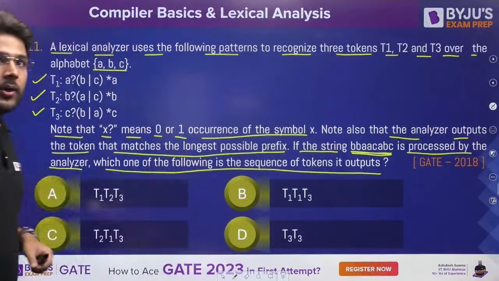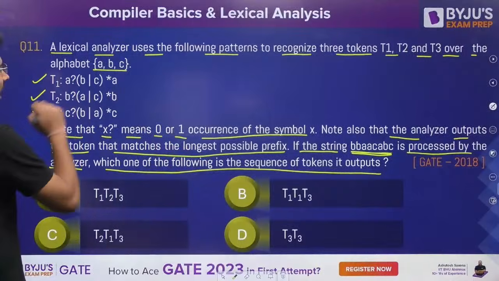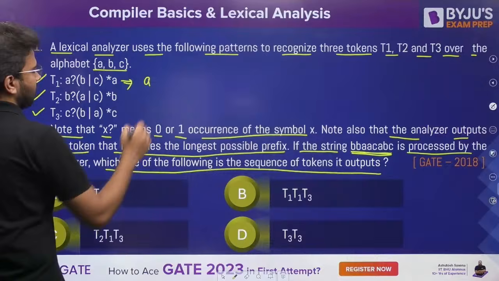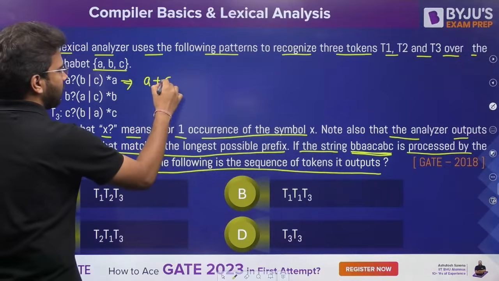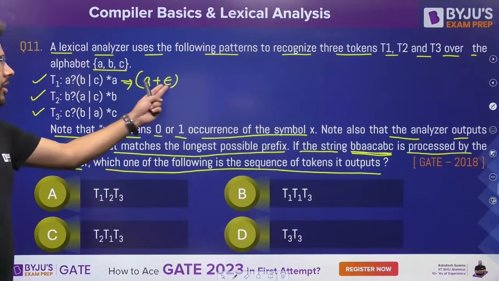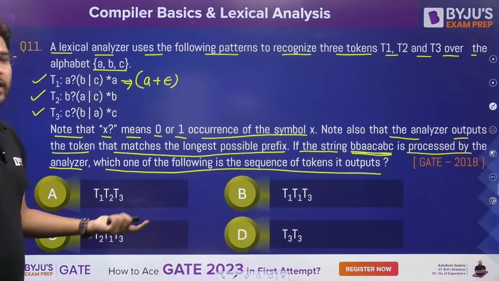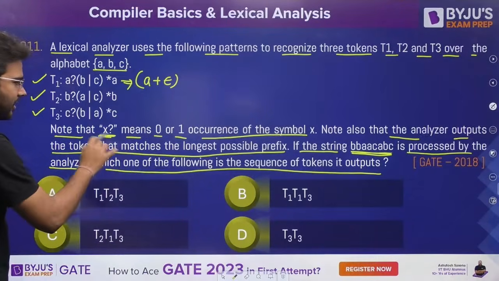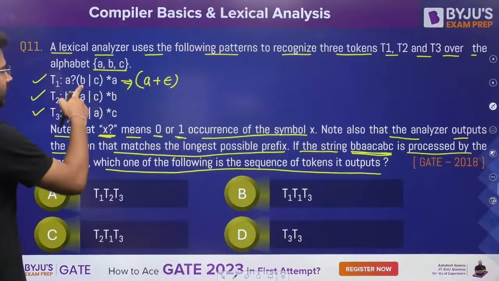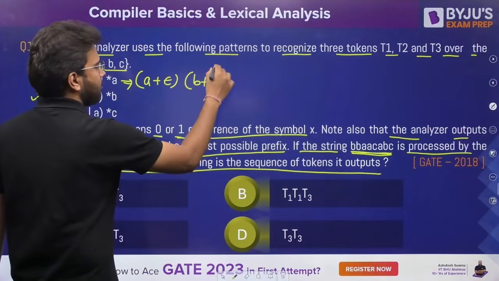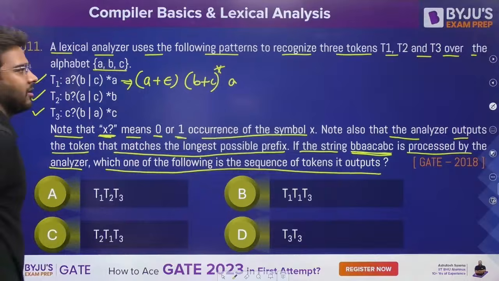Clear? Okay, let's say this. So here we have T1. So I can write it as a or epsilon. Yes or no? 0 occurrences. If I get epsilon, that means 0 occurrences. If I get a, that is 1 occurrence. That is the meaning of this statement, right? 0 or 1 occurrences. Then we have b or c. That means we can have (b+c)* a.